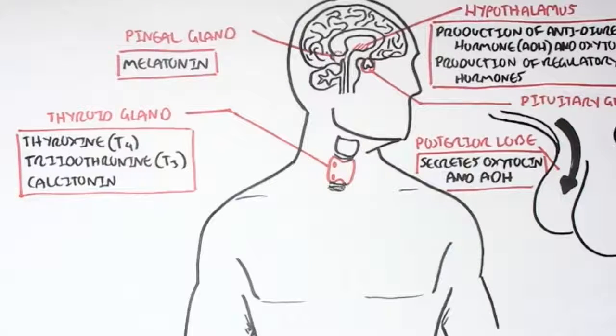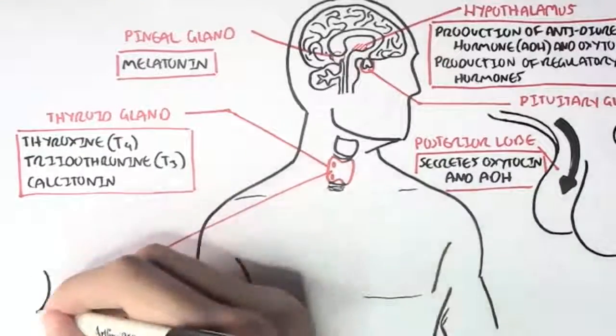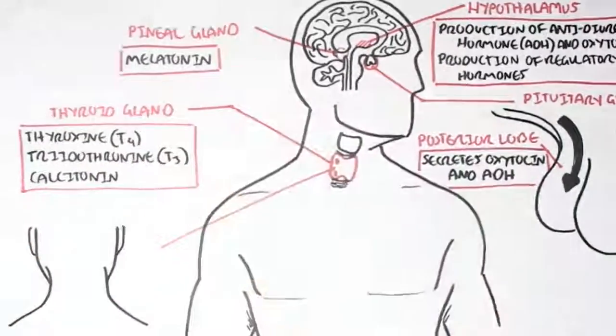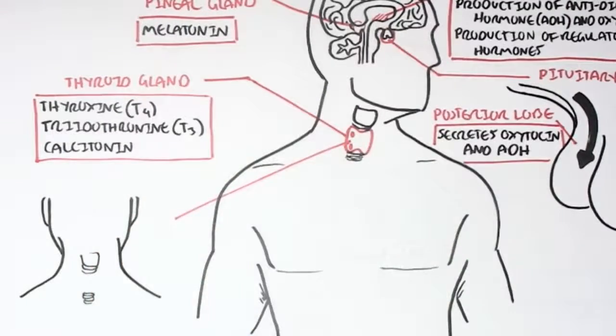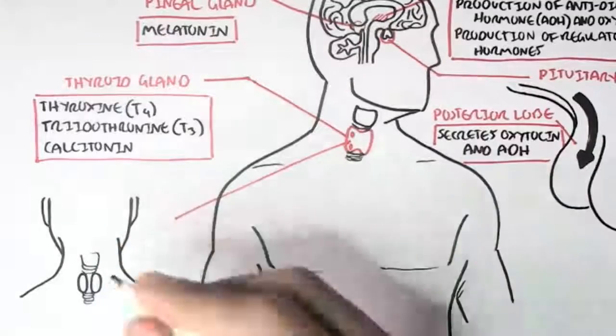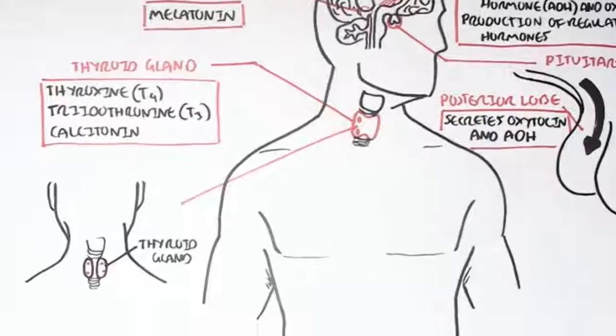Now, the thyroid gland also has other endocrine glands on it. So if we zoom into this area here, we're looking at this person from a posterior point of view, from the back. So we have the thyroid gland, and then we have these four lobes on the thyroid gland.